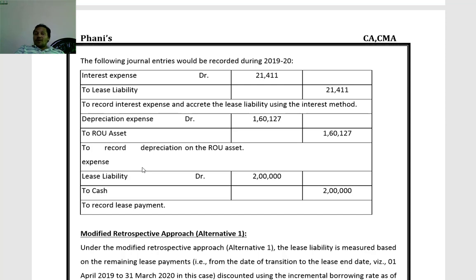With respect to alternative 1, lease liability we have to consider based on present value of remaining lease payments. Whereas right of use of asset we have to consider as if the provisions are applied from the beginning of the lease. Based on that, we have to arrive at the carrying amount. Now the discounting rate is the latest revised discounting rate we have to go for.